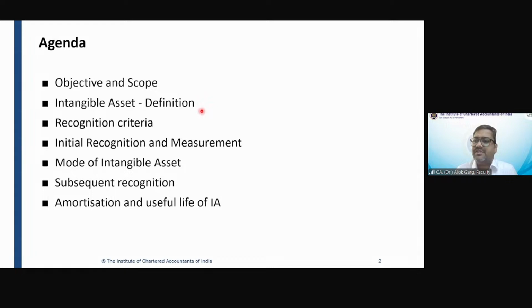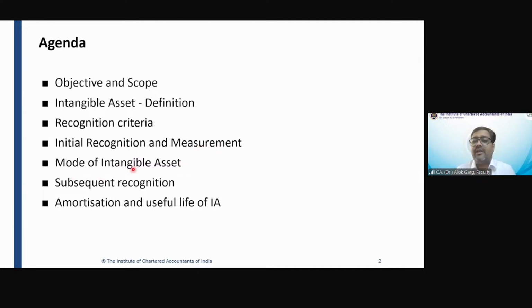Intangible asset definition, very important. I have spent some good time on the definition of PPE. I will spare good time on the definition of intangible asset itself. It is very important to understand. Recognition criteria I'll discuss. Then we'll discuss initial recognition, right? So at the time of initial recognition on the transaction date, when this intangible asset is going to be recognized, how it is going to be measured, at what value, right?